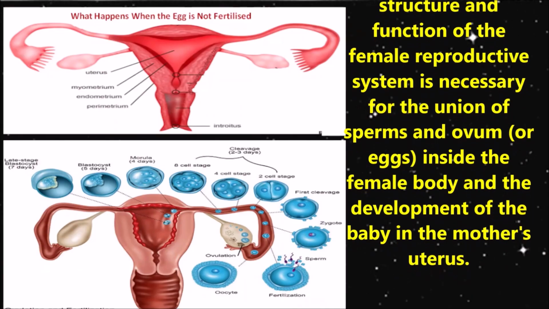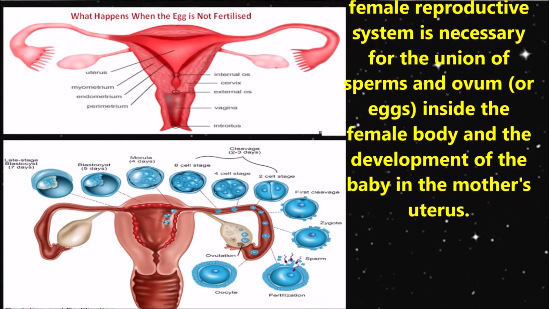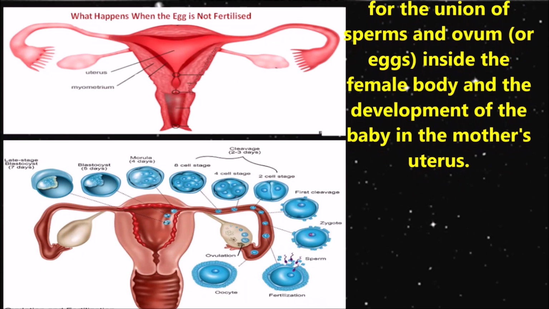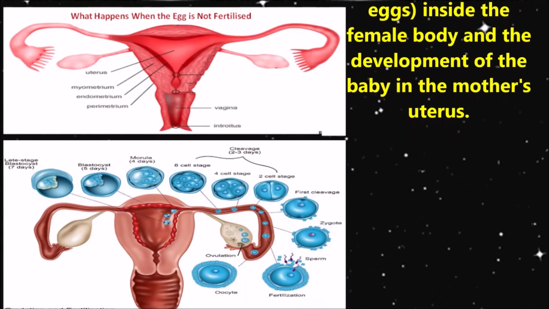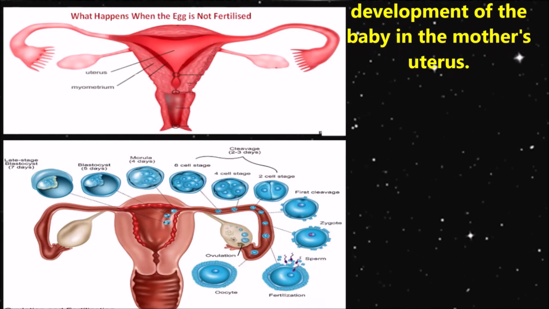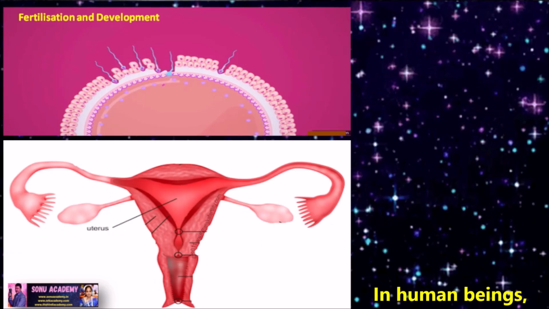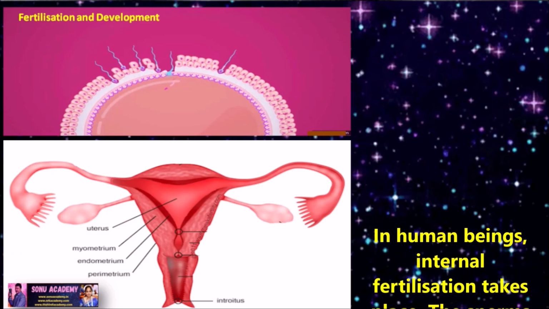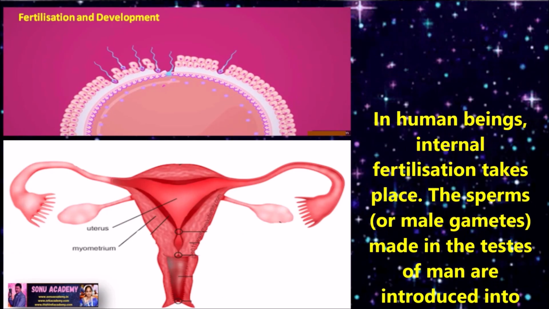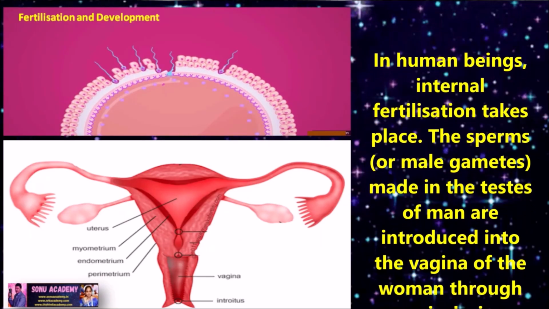The complexity, structure and function of the female reproductive system is necessary for the union of sperms and ovum inside the female body and the development of the baby in the mother's uterus. Children, we already discussed fertilization, but once again let us discuss fertilization in human beings. In human beings, internal fertilization takes place.